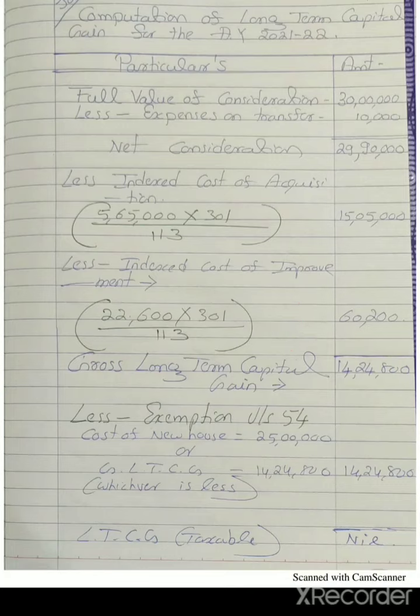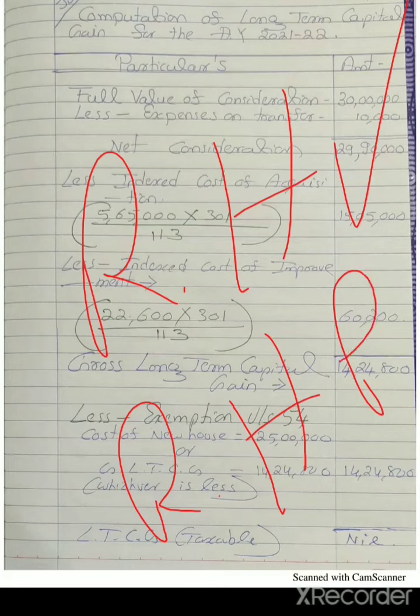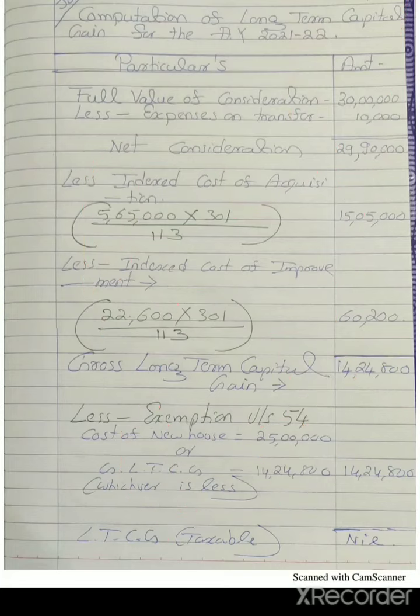Gross long-term capital gain 14 lakh 24,800. Less exemption under section 54. Less exemption under section 54 is applicable here because he sold a residential house and purchased another residential house. So in this kind of case, he is eligible to claim under section 54.